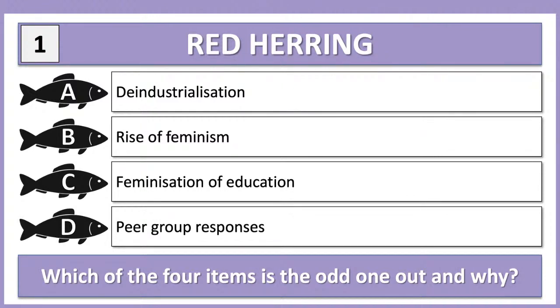I'm going to give you a sort of heads up that all of these questions are relating to differential educational achievement by social groups. That just to help you out there. Which one do we think might be the odd one out? We've got D's, we've got A's, we've got B's. Anyone want to suggest a reason? I've seen peer group responses because it's internal. A because it's external. Got B's and A's. Shall we have a look?